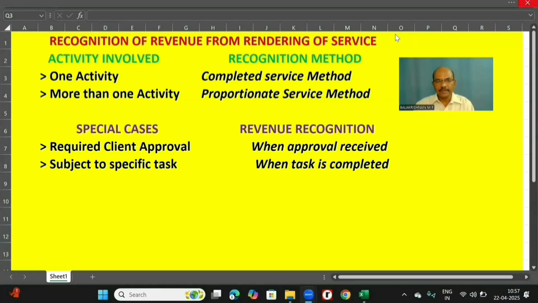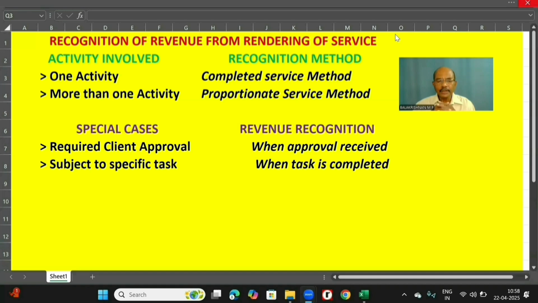However, in certain special cases, you require the client's approval to say the service is done. I repeat, the client's approval is required to say that the service is done. If the client does not say yes, the service is not actually completed. In that case, we will wait for the client's approval and then only we will call it as done. Till then, we cannot recognize the revenue because the right to receive is established only thereafter.